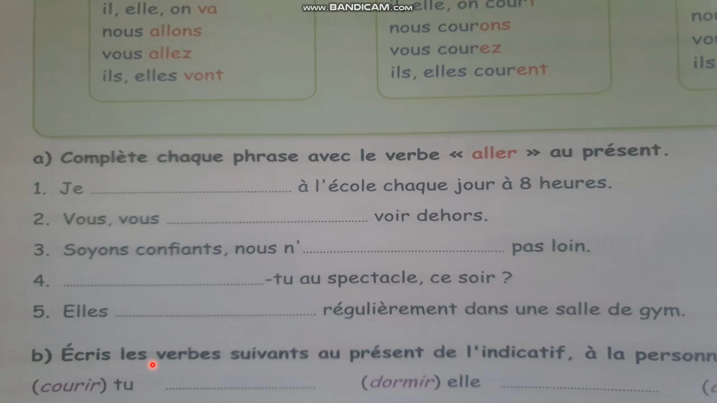On a un exercice, page 14. I have je here. À l'école chaque jour à 8 heures. I want to say I go to school every day at 8. Je. Qu'est-ce que je dis? What do I say? I say je vais ou je vas avec S à la fin ou je vas, VA. Je allons, je allais, je vends. Qu'est-ce que je dis? Bien sûr, je dis je vais.